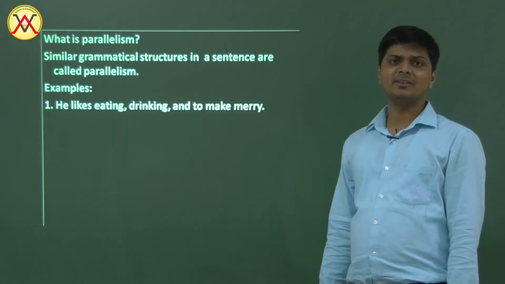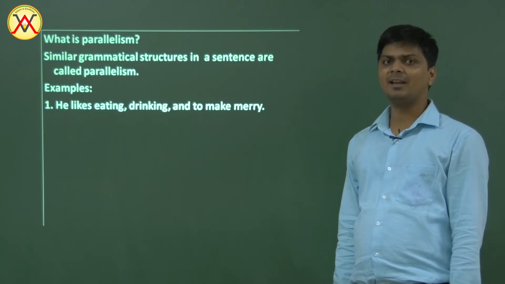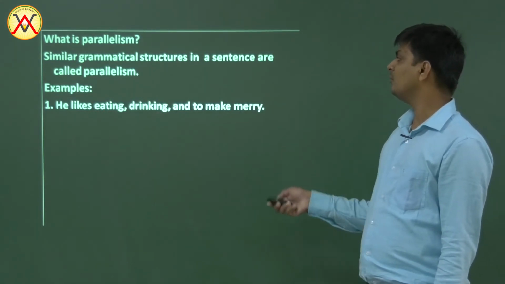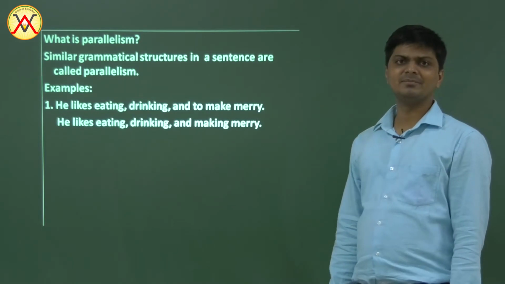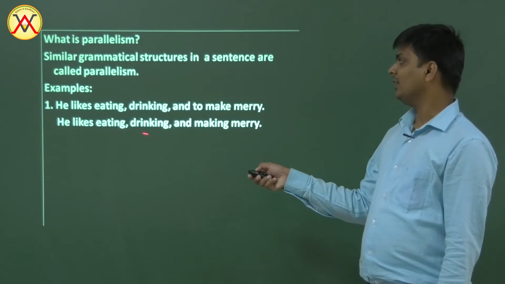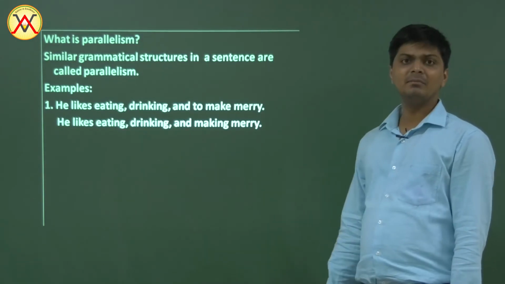There is a mistake in this sentence and the mistake concerns parallelism. Here we have eating, drinking, and so it should be making merry. There should be parallel structure. He likes eating, drinking, and making merry.